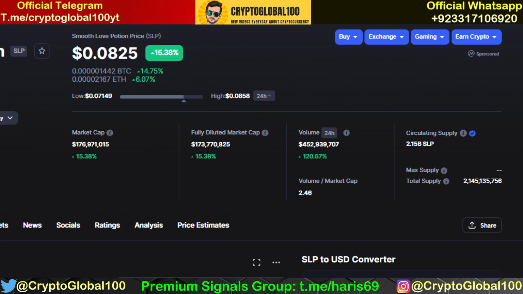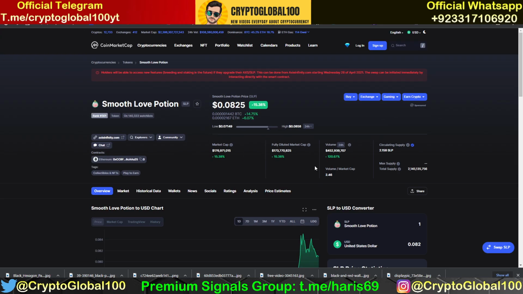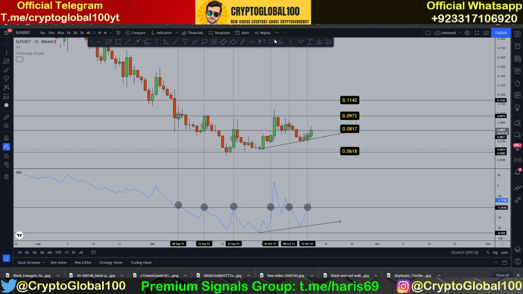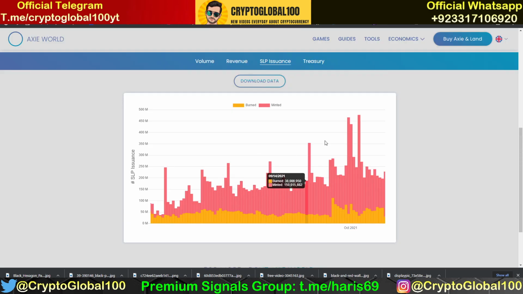So over the last 24 hours the volume has increased, and volume is the most important indicator for the analysis. Let's head over to SLP on TradingView, but before that I want to show you the minting versus burning. You can take a look here.